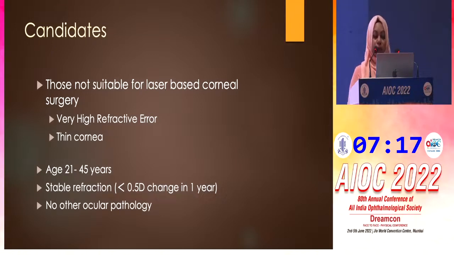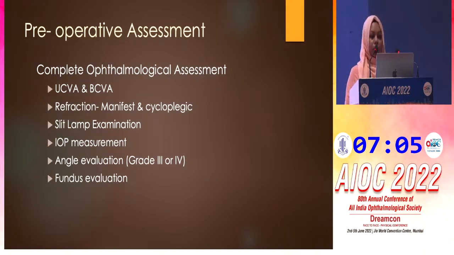Age is around 21 to 45, we'll keep it to that, and the refraction has to be stable for 1 year. And no other ocular pathology would be better. So once we have selected our candidates, we'll go for the preoperative assessment. We need to do a complete ophthalmological assessment, which includes uncorrected and best corrected visual acuity. We'll have both the manifest and cycloplegic refraction, slit lamp examination. IOP measurement is important because if it's high, we would avoid ICL.